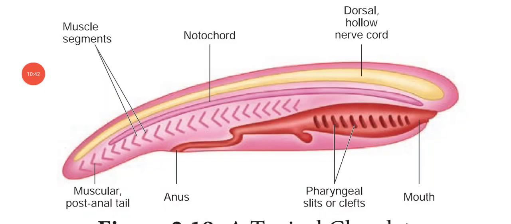All chordates possess three fundamental distinct features at some stage of their life cycle. One is the presence of an elongated rod-like notochord, the next is a dorsal hollow tubular fluid-filled nerve cord, and the third is the presence of pharyngeal gill slits. So these are the three fundamental distinct features.